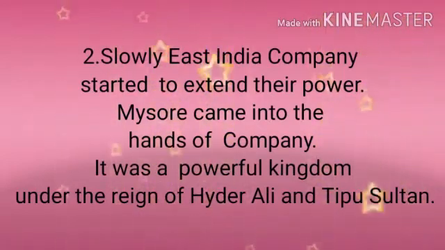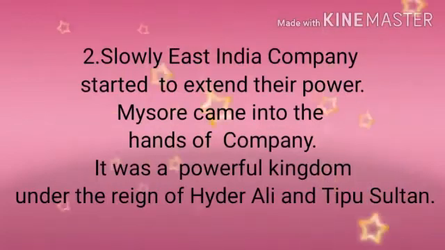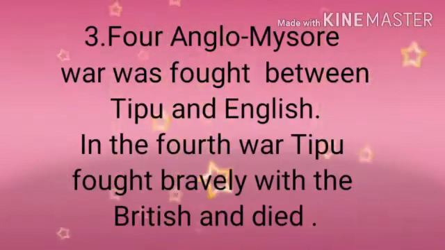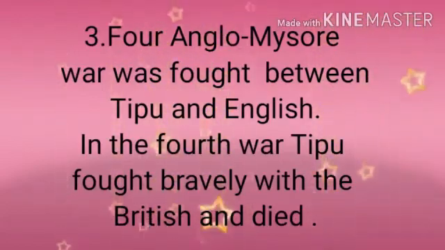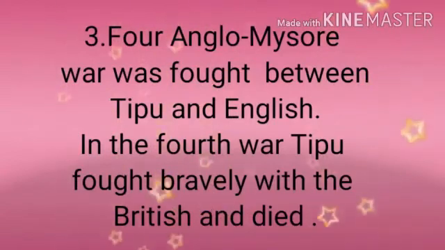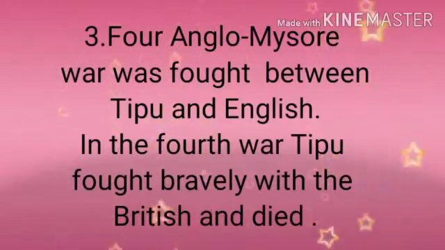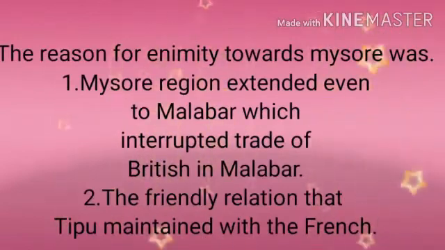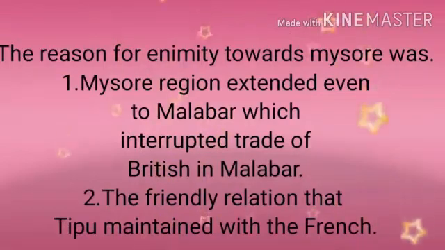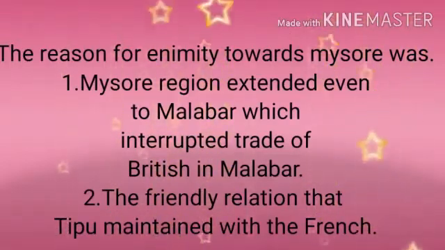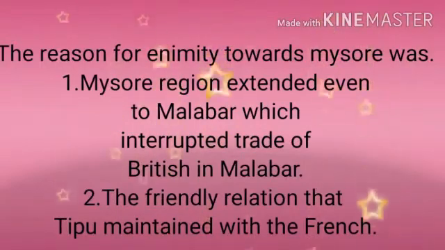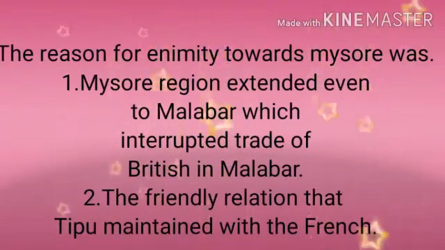It was a powerful kingdom under the reign of Hyder Ali and Tipu Sultan in the southern region. Four Anglo-Mysore Wars were fought between Tipu and the English, and in the fourth war, Tipu fought bravely with the British and died. The reasons for the enmity towards Mysore were: 1. The Mysore region extended even to the Malabar, which interrupted the trade of the British in Malabar. 2. The friendly relationship that Tipu Sultan maintained with the French.